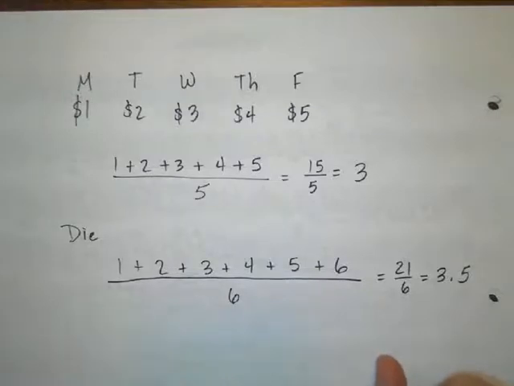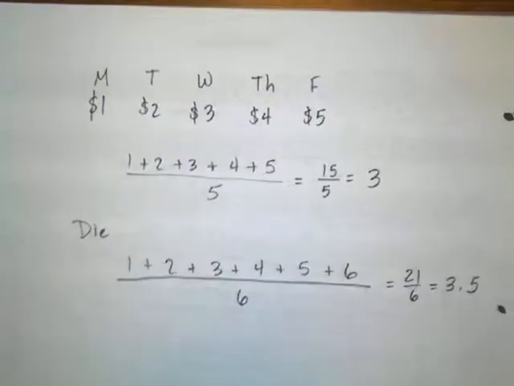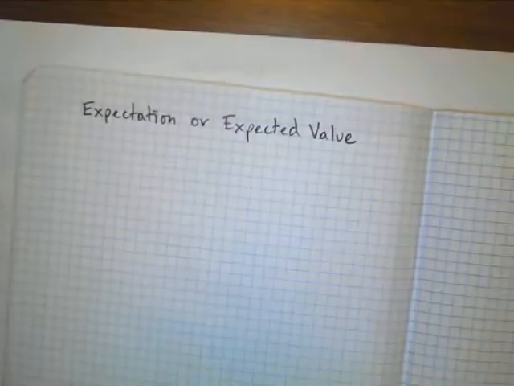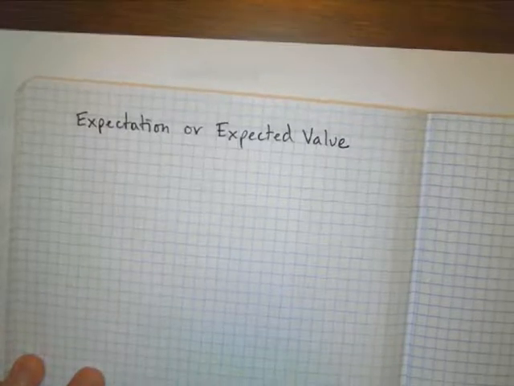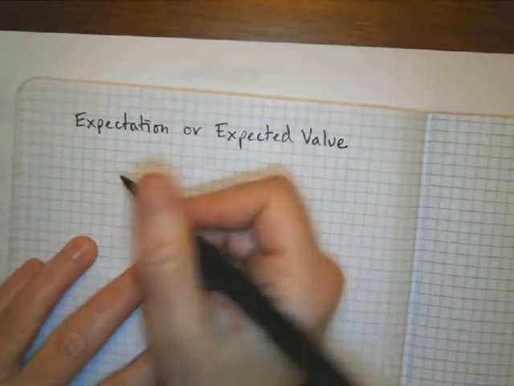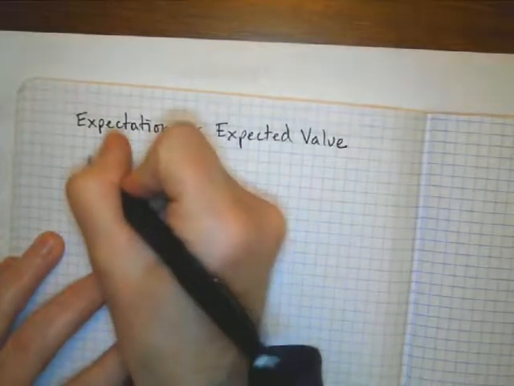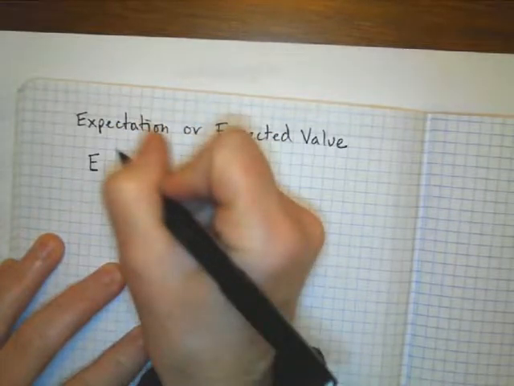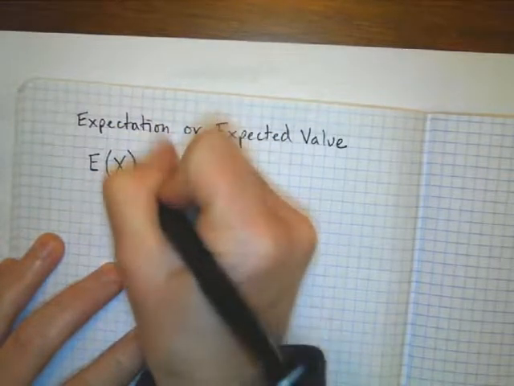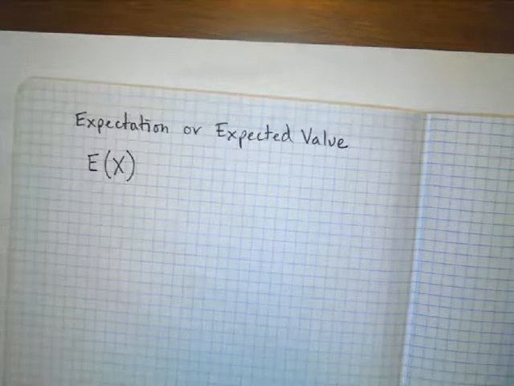Okay, so there is a formula for this. There's a notation for this, and we're going to put this notation into our notes. So I'm going to bring my notebook up, and this is what we're going to put into our notes. Expectation or expected value has a formula, and the notation looks like this. E of capital letter X, okay, remember X is from our probability distribution.